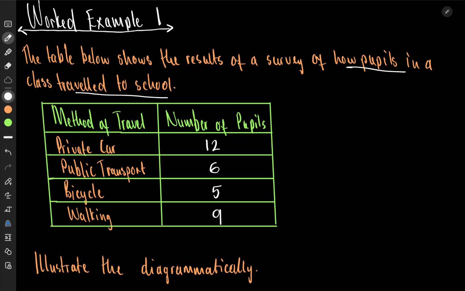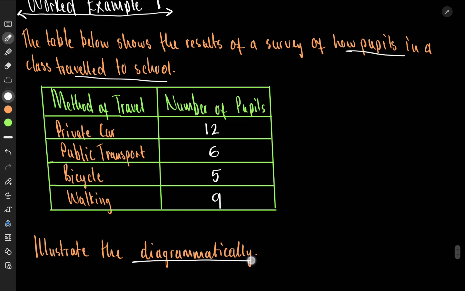And here is the method of travel. Private car, those who came with their parents, 12. Then public transport, 6. Bicycle, 5. Walking, 9. Now they said, illustrate diagrammatically. This is a question. They've given you this information. So look at our type of data. Remember, the number is not the type.